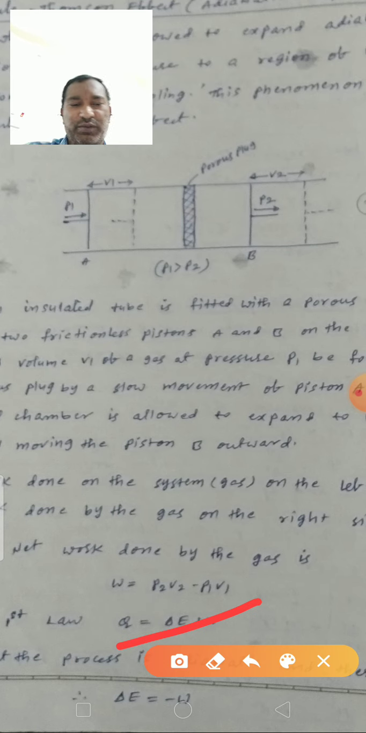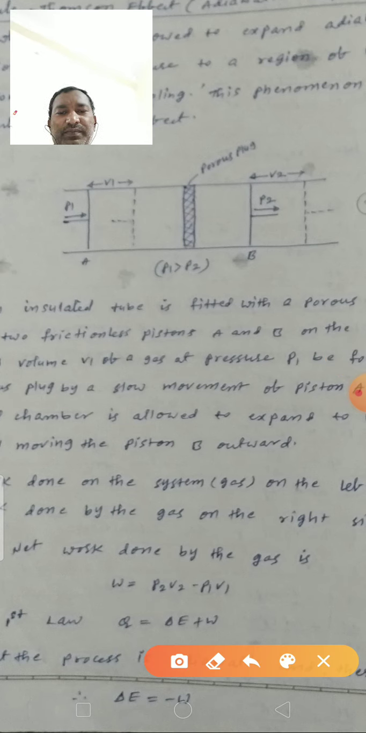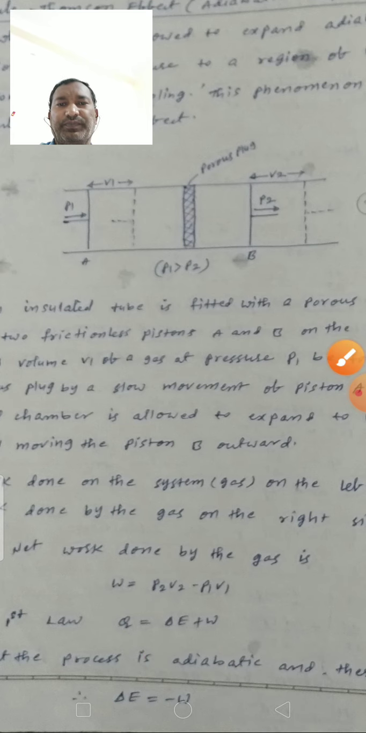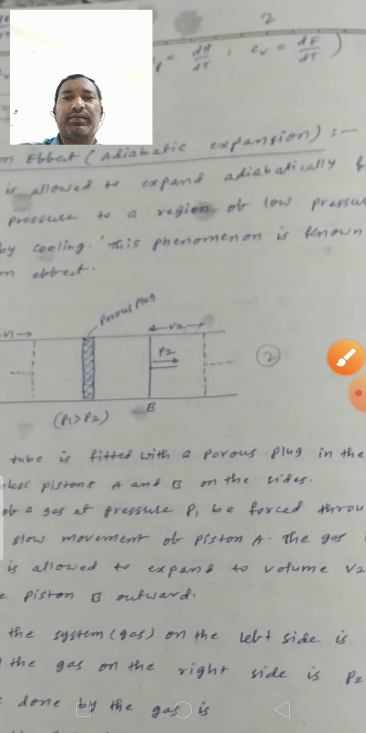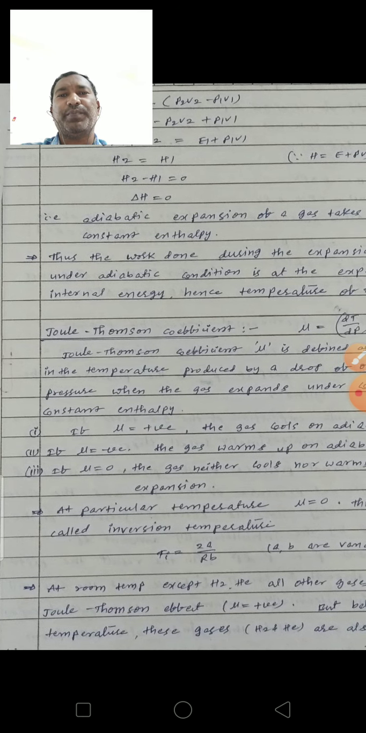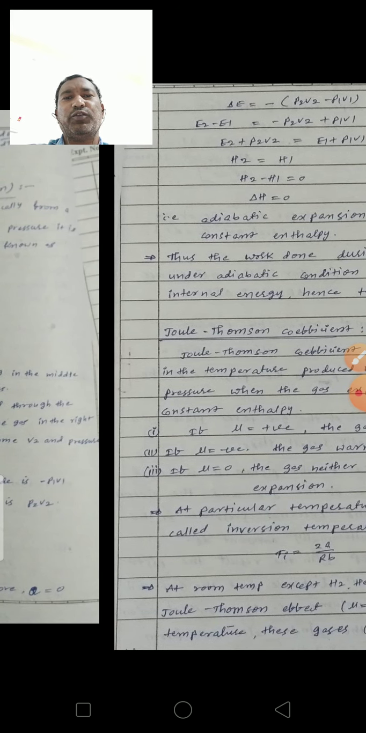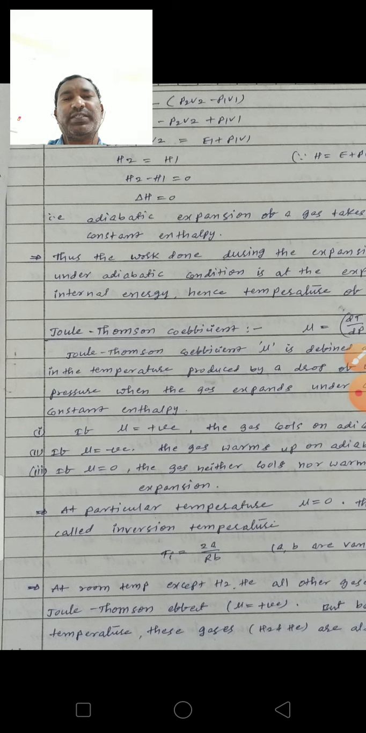Therefore, Q is equal to 0. This Joule-Thomson effect is done in the adiabatic process. In an adiabatic process, Q is equal to 0. Therefore, the first law will change like this: del E is equal to minus W. From this, del E is equal to minus W, which is P2 V2 minus P1 V1. Del E is equal to E2 minus E1, which is equal to minus P2 V2 plus P1 V1.